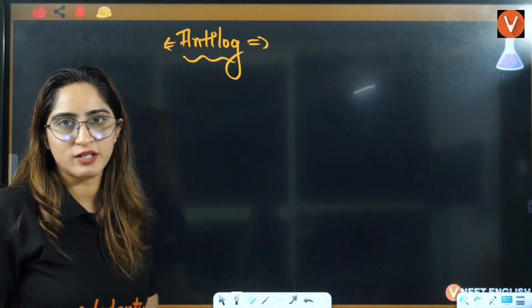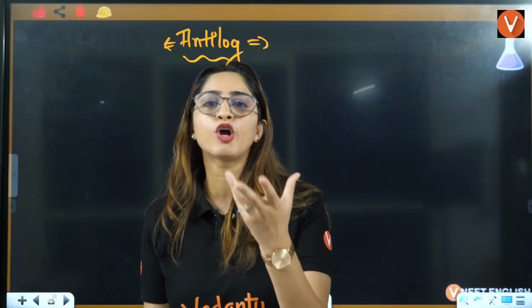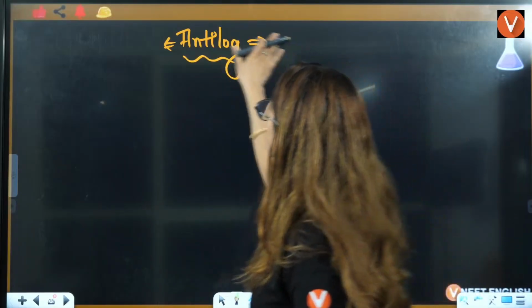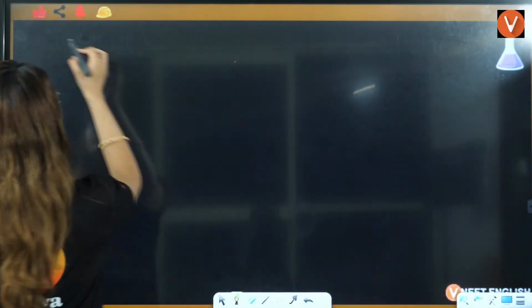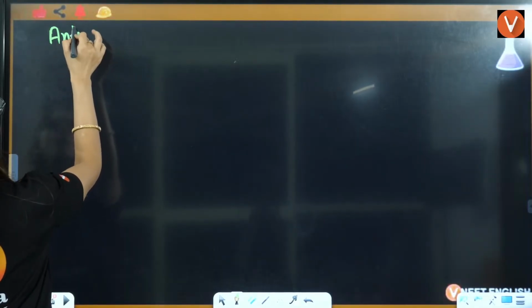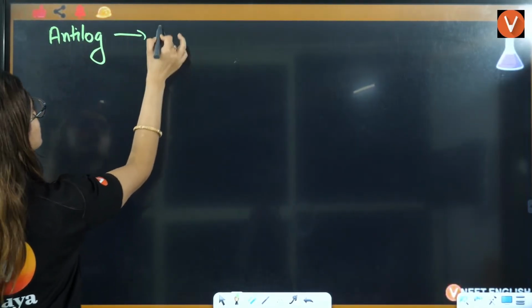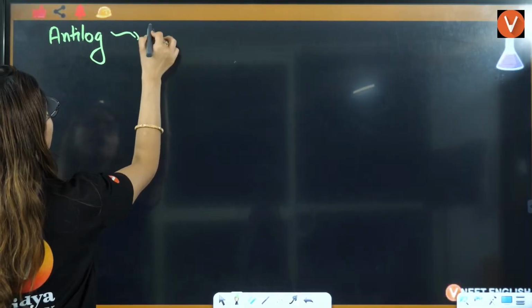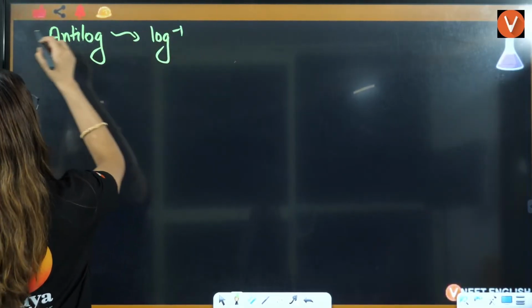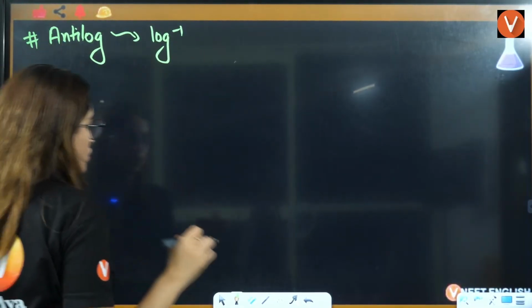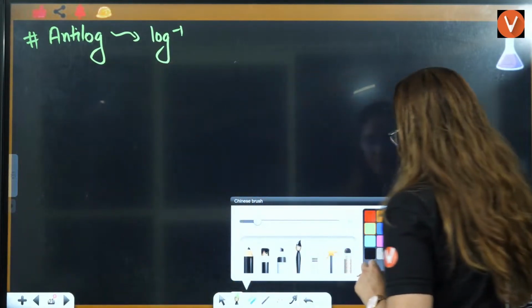Anti means opposite, right? So opposite of log we are talking about. This is also called, I can write it here, right? We are going to talk about anti-log. That is also called as log inverse, right? Log inverse.